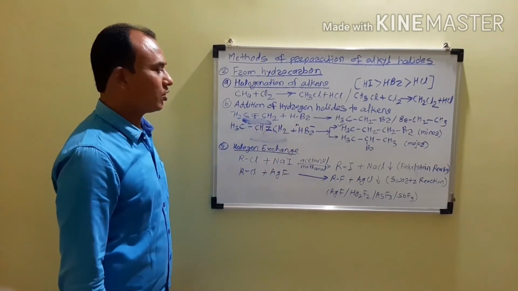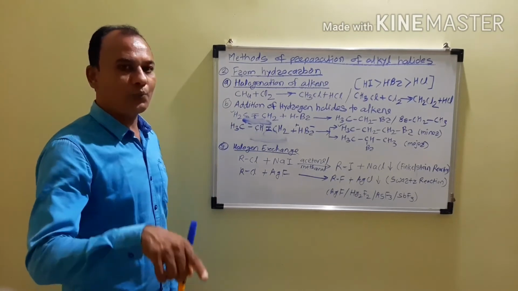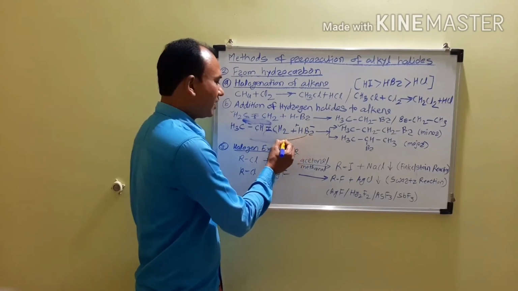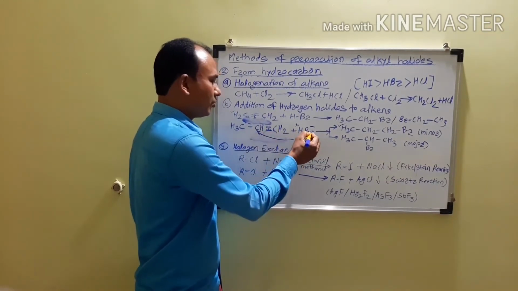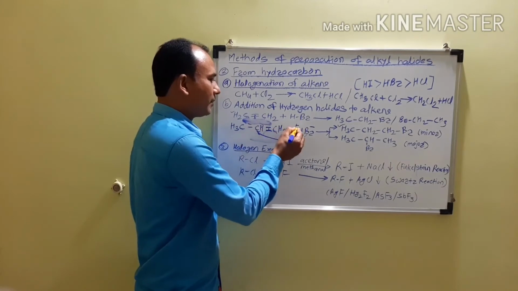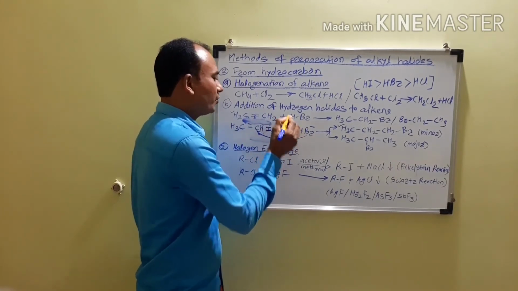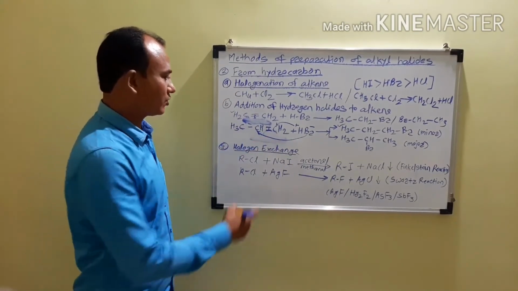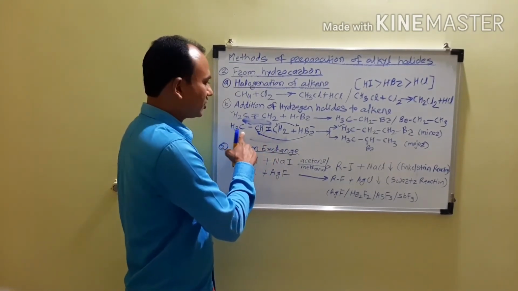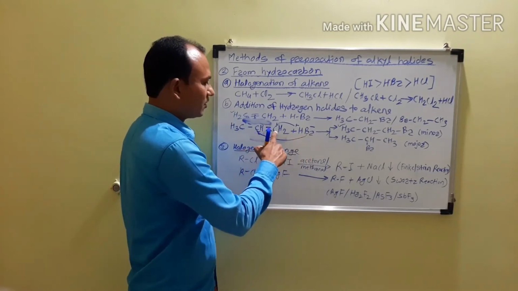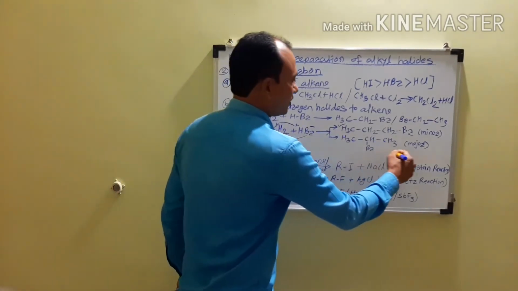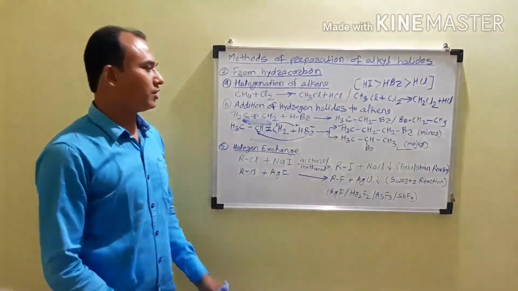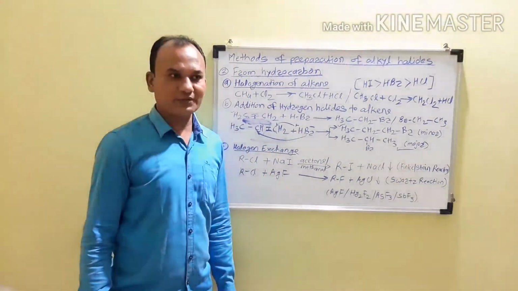hydrogen atom. And therefore according to the Markovnikov rule, the negative part of the adding reagent attaches to that carbon atom having the lesser number of hydrogen atoms, and therefore bromine gets attached to this carbon atom and hydrogen gets attached to this carbon atom, and in that way the product obtained is the major product. So we have CH3CHBrCH3. So this will be the major product. In this way we can apply the Markovnikov rule to decide which one is the major product.